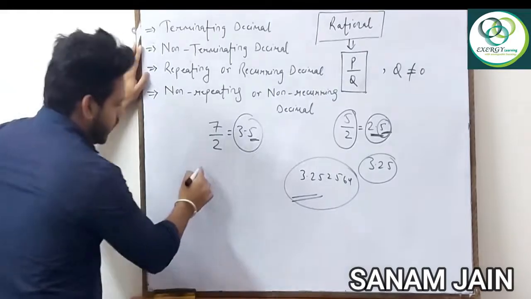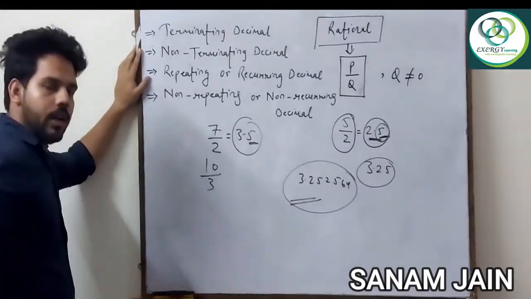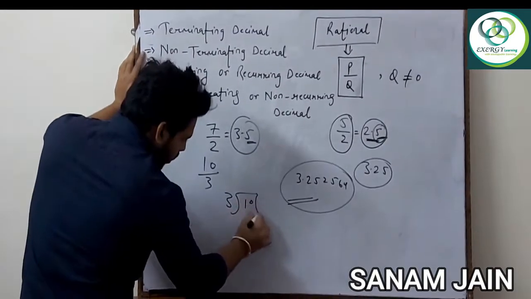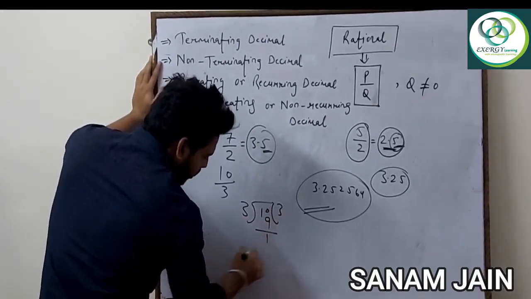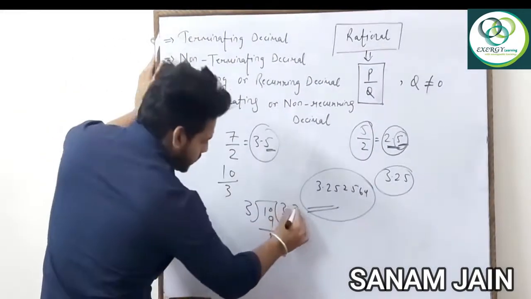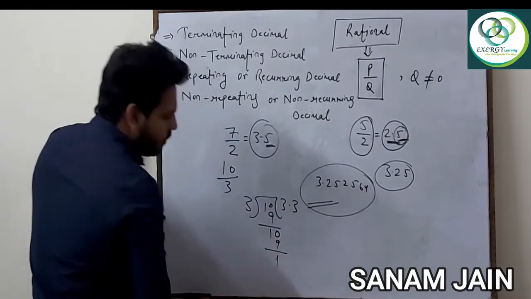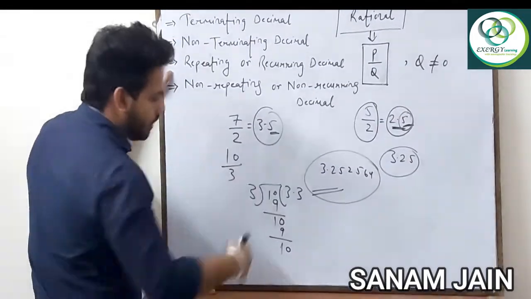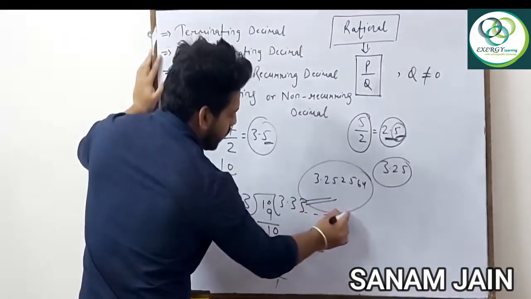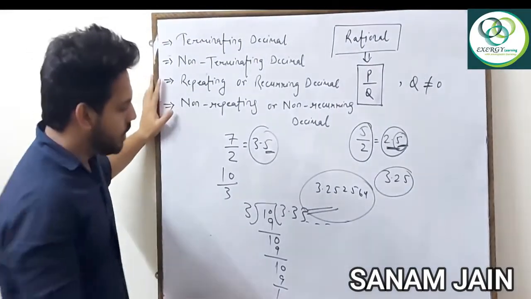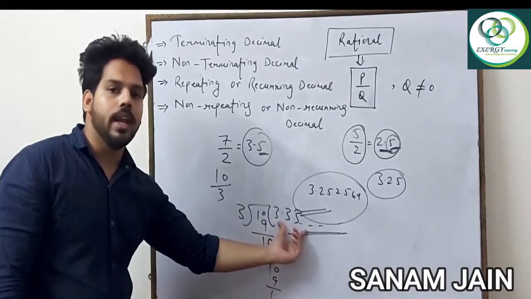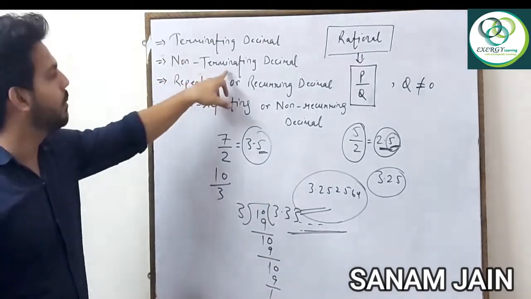No. Now one more example I am taking, 10 by 3. That means we have to divide 10 by 3. 3 3s are 9, remainder 1. We put the decimal, and it becomes 10. So 3 3s are 9, remainder 1. Again we can write 0 and divide by 3, and again the remainder is 1. That means it does not have any end. It will keep dividing and 3 will come up to infinity. That means this decimal does not have any end, so it is a non-terminating decimal.